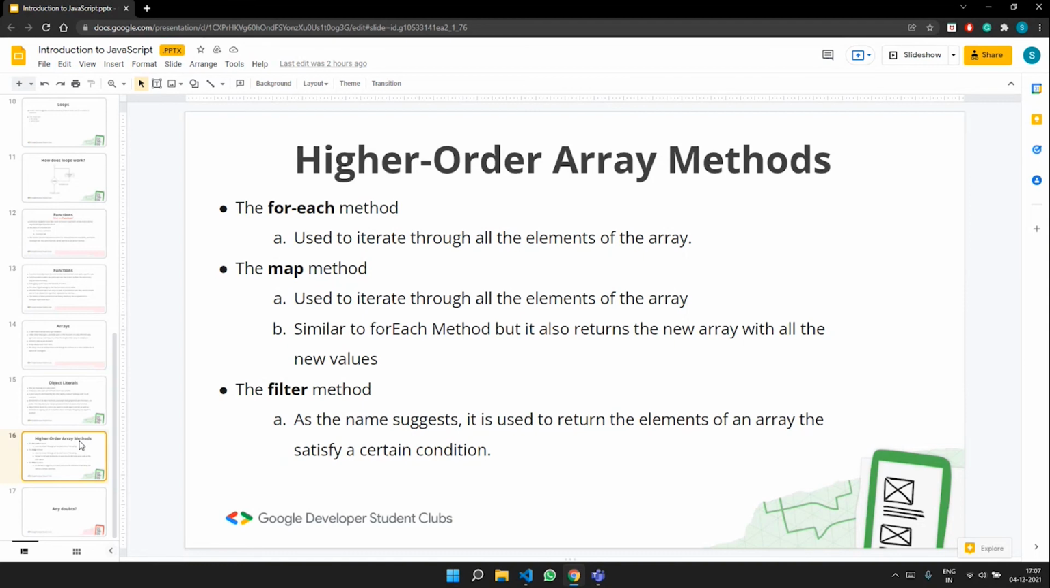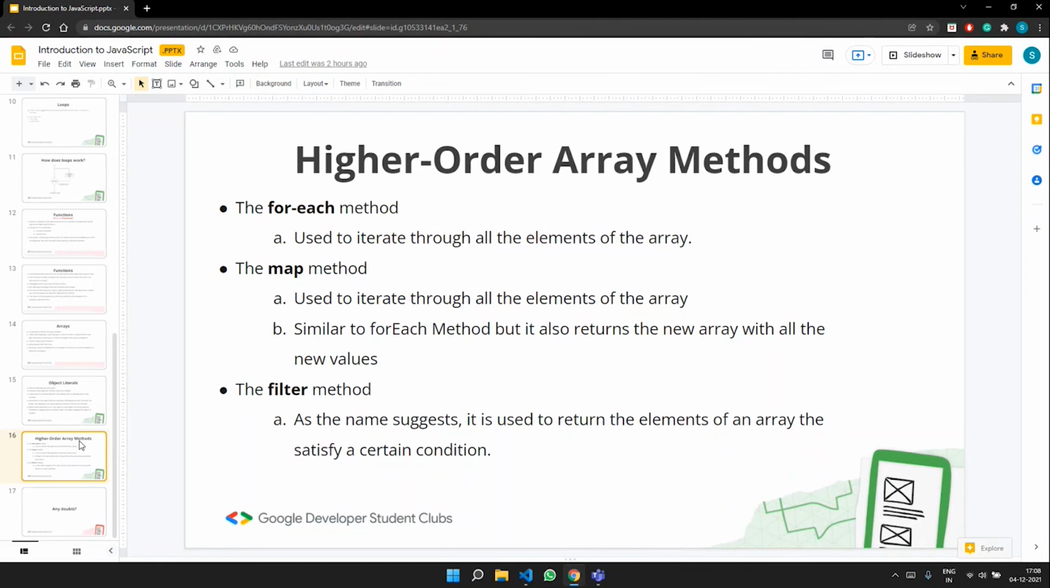And filter method, as the name suggests, it is used to filter something, right? You are basically having an array with so many elements, and you want particular elements in the array after a filtering operation has been performed on the array. So that's about the filter method. It returns you the elements of an array which satisfy a particular condition.